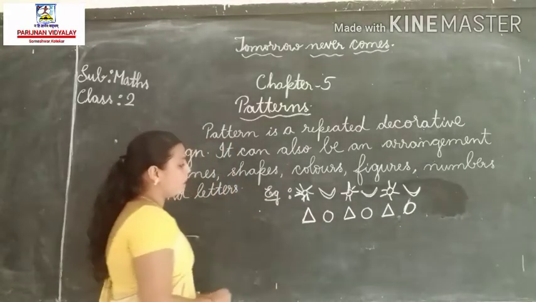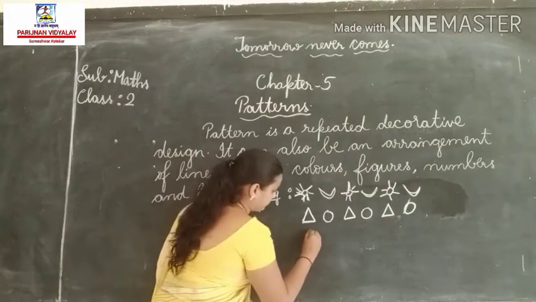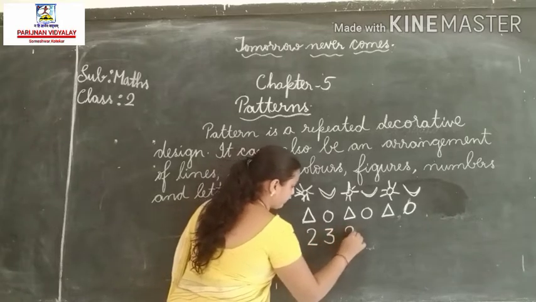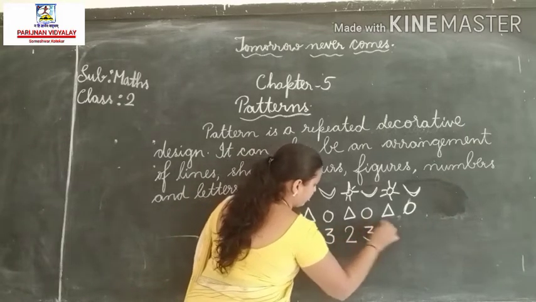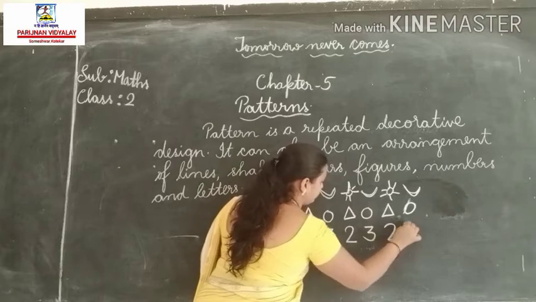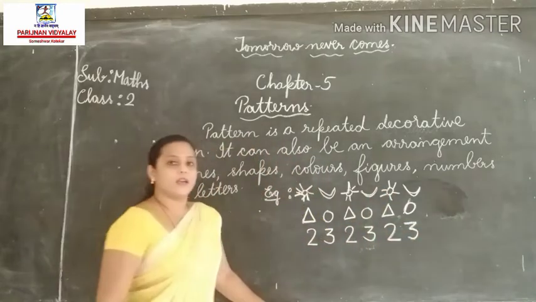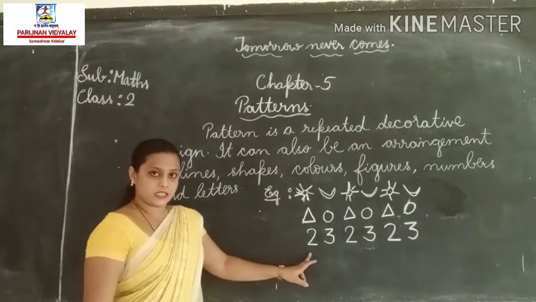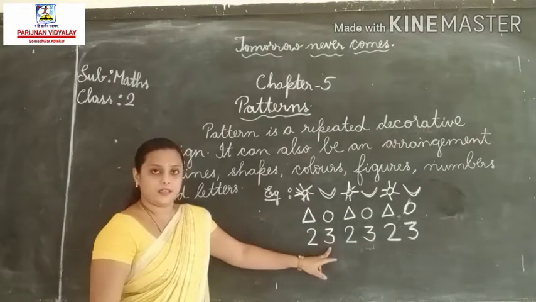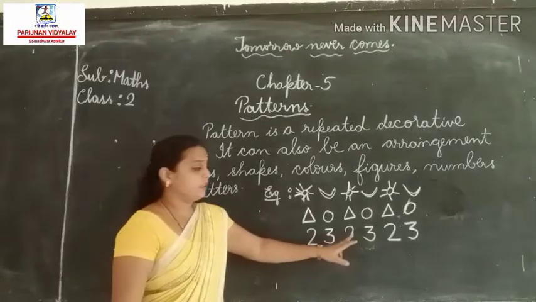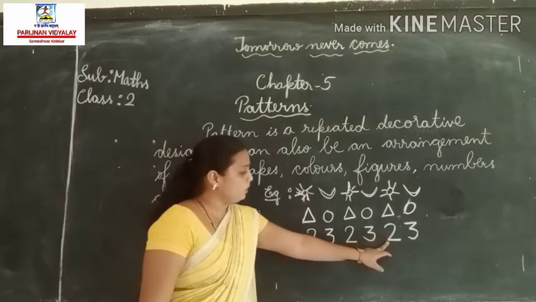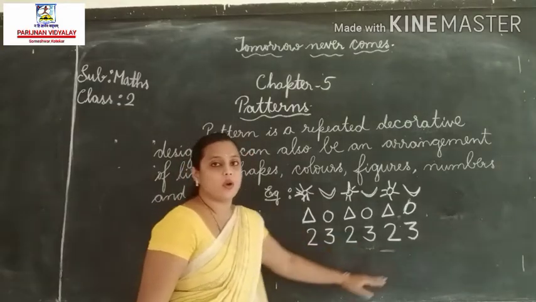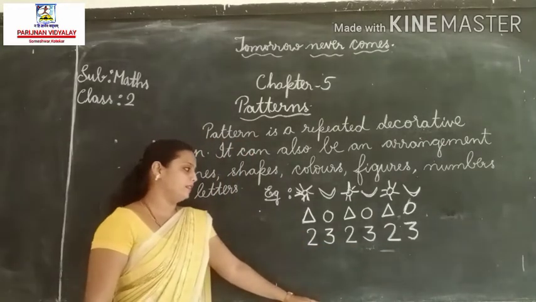Let us take one more example. Look here. 2 comes first, then a 3. 2, 3. 2, 3. So this sequence is also called a pattern.